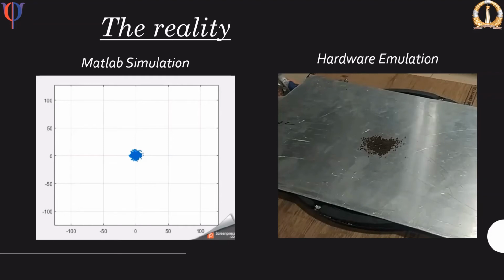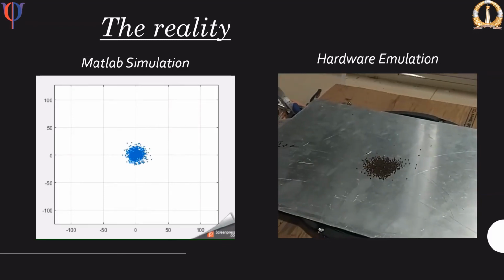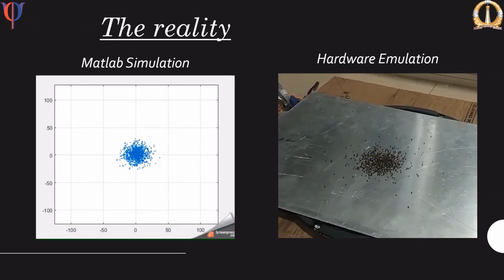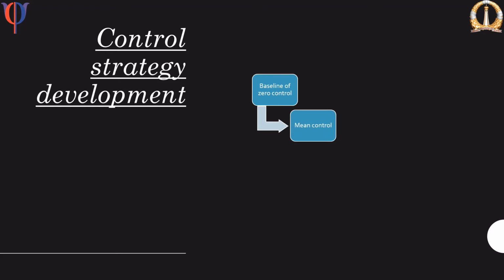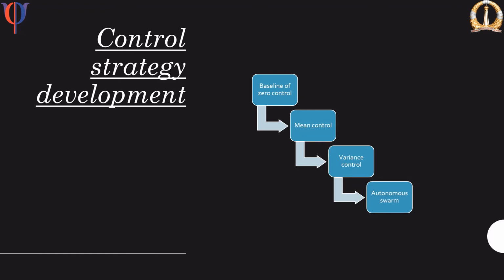They diffuse radially due to Brownian motion, as shown in the video clips of software simulation and hardware emulation. Our plan to develop a control technique to make this diffusing swarm of microbots work as shown in the goal clip before is as follows. Model the behavior of the swarm in zero control scenario. A technique to control the mean position of the swarm distribution. A technique to keep the swarm from diffusing a lot by controlling the variance of swarm distribution. A final technique to design a system of autonomously working swarm of microbots.